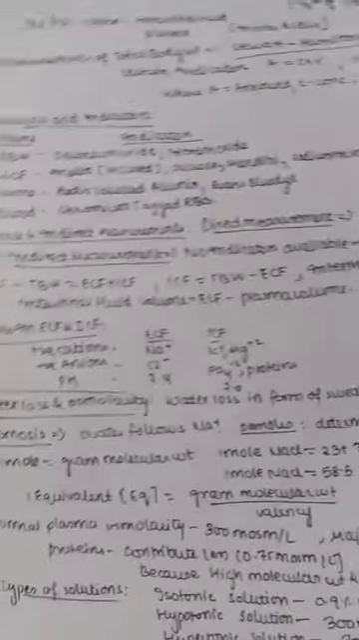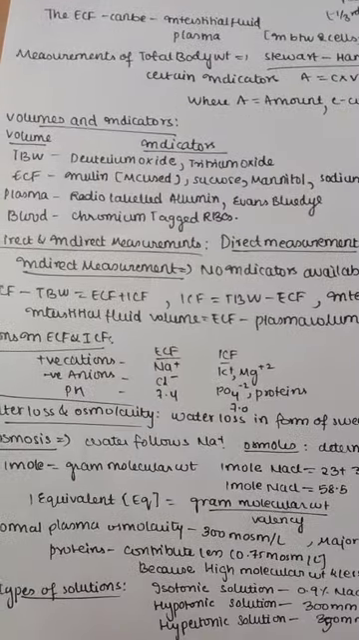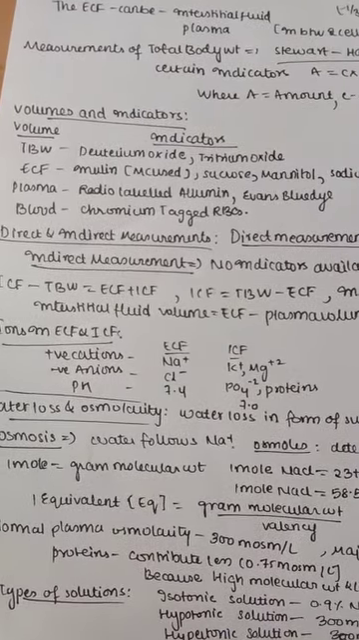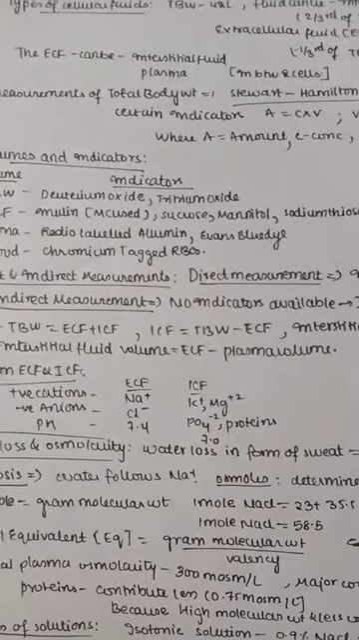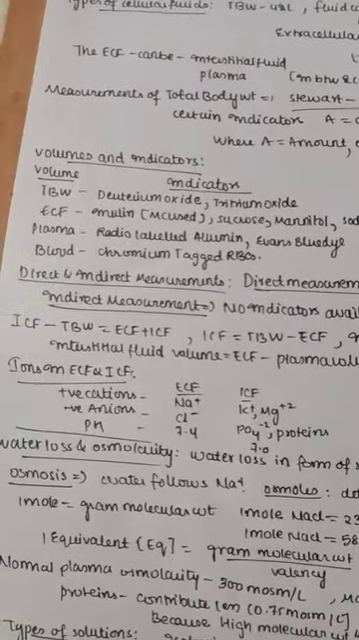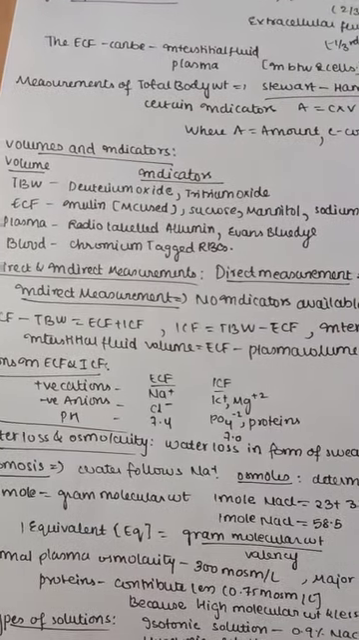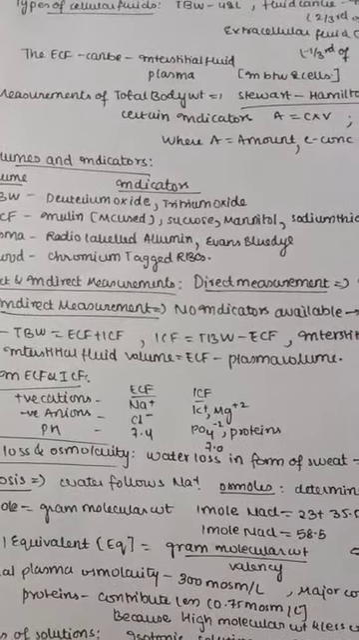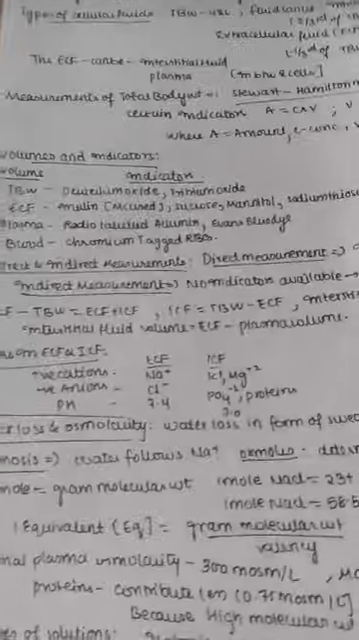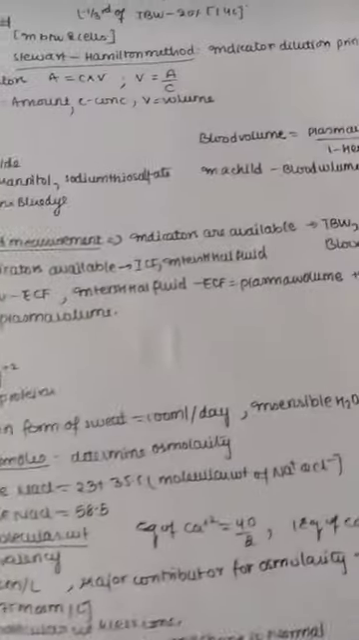Next, now let's see the volumes and indicators. For total body water, the indicators are deuterium oxide and tritium oxide, and for extracellular fluid, the indicator is inulin. It is most commonly used. And we also have sucrose, mannitol, and sodium thiosulfate. So all these are indicators of extracellular fluid. And for plasma, the indicator is radio-labeled albumin, and also we can use the Evans blue dye. And for blood, the indicator is chromium tagged RBC. So if we tag the red blood cell with chromium, we can measure it. So these are the indicators.